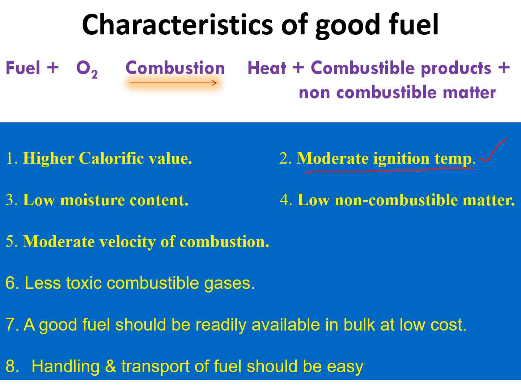Even though fuels produce a large amount of heat energy, to start the combustion process, we need to initiate it. We need to give some heat energy or some temperature to the fuel. Then only they start the combustion process. That initial temperature is called ignition temperature. That ignition temperature should be moderate for the ideal fuel. If the ignition temperature required is high, that means you need to give more heat energy. So that is not ideal for a good fuel.